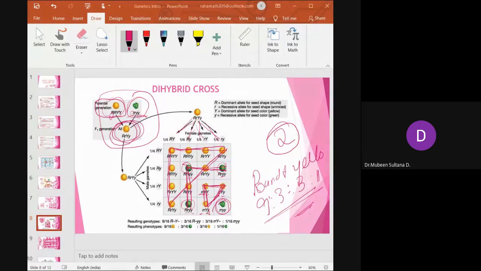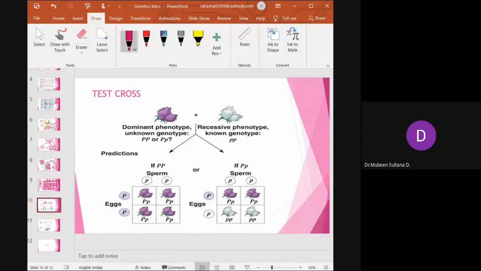Yes. Now we have the last one, which is the test cross. The test cross is between a dominant phenotype and an unknown genotype. The dominant phenotype is represented, but the genotype is unknown. We don't know what the gene combination is, whether it is heterozygous or homozygous. And it is crossed with a recessive phenotype and a known genotype. The characteristic is phenotypically seen, plus the genotype is also known, right? So this could be either PP or Pp, and this could be small p only.